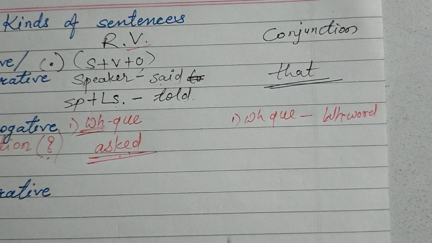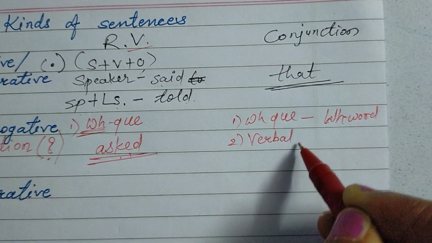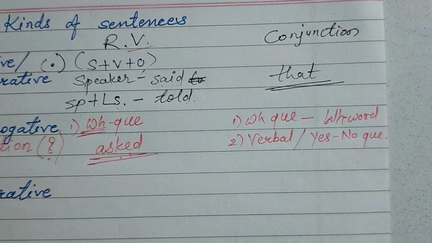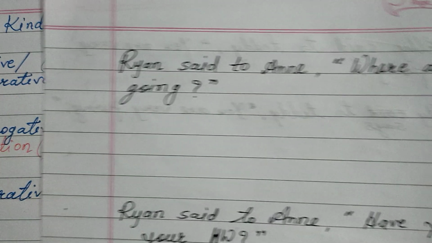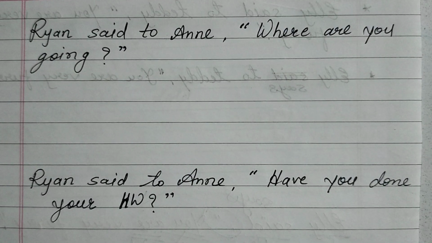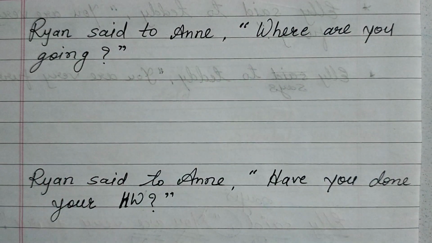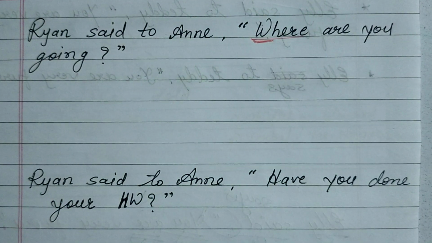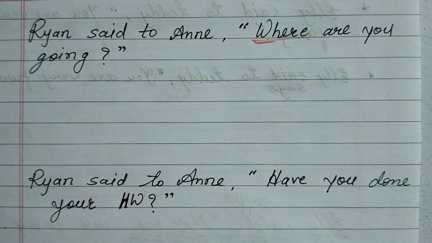Okay, the next type of question is the verbal question, or yes no question. Now why is it called a verbal question or yes no question? To understand this, let's pay attention over here. See, I have written two kinds of questions. The first one is Ryan said to Anne, where are you going? Now the question started with where. Where means the WH. So obviously, this is which type of question? This is the WH question.